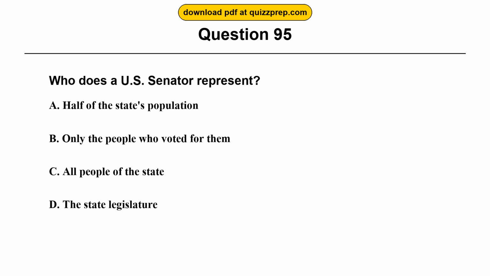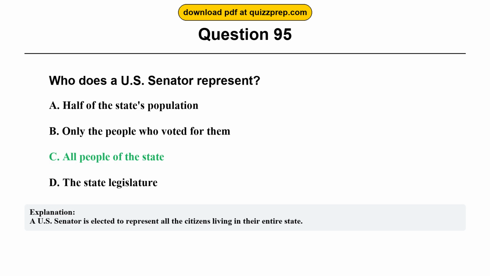Question 95. Who does a U.S. Senator represent? Option A, half of the state's population. Option B, only the people who voted for them. Option C, all people of the state. Option D, the state legislature. The correct answer is option C, all people of the state. A U.S. Senator is elected to represent all the citizens living in their entire state.